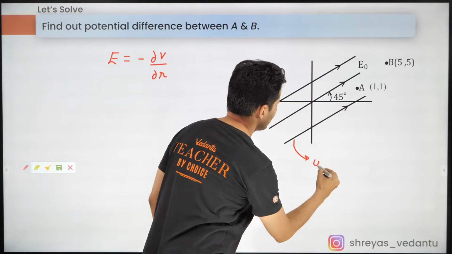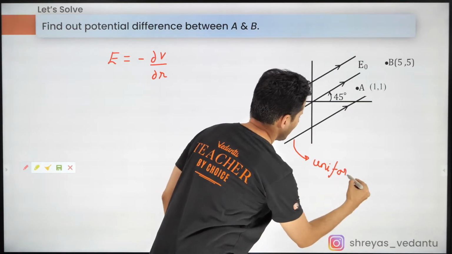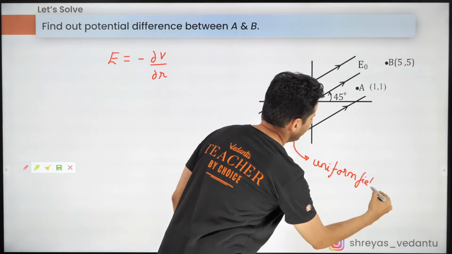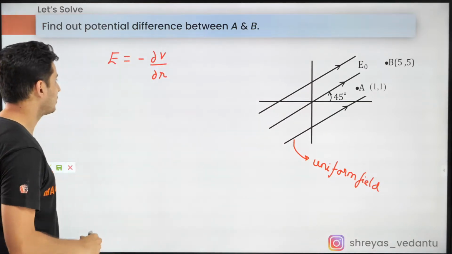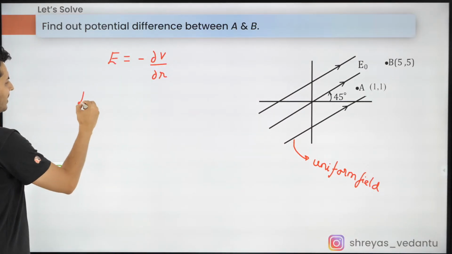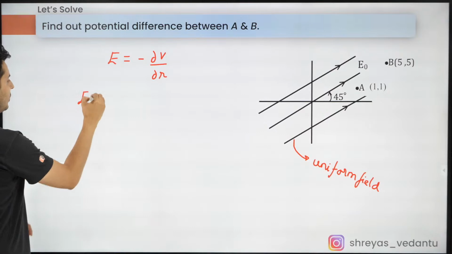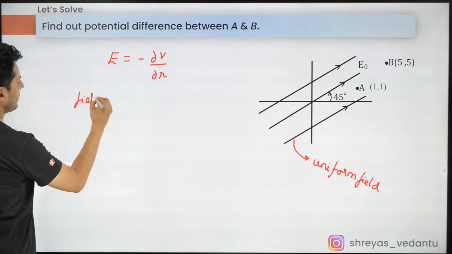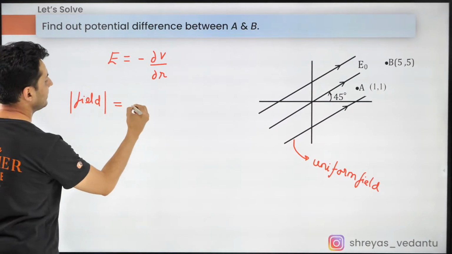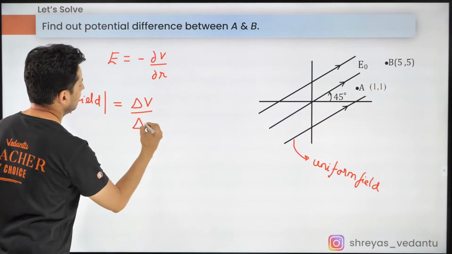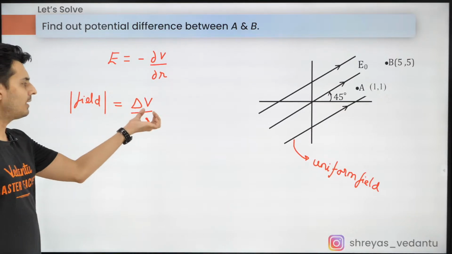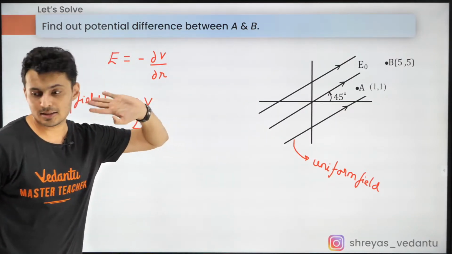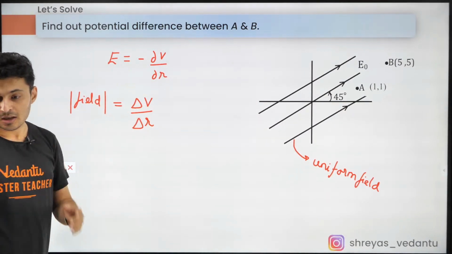I hope you can see that this is a uniform field because the field lines are parallel. That's one thing for sure. So can I say the field magnitude-wise is delta V by delta R. Field magnitude is delta V by delta R, change in potential by delta R.